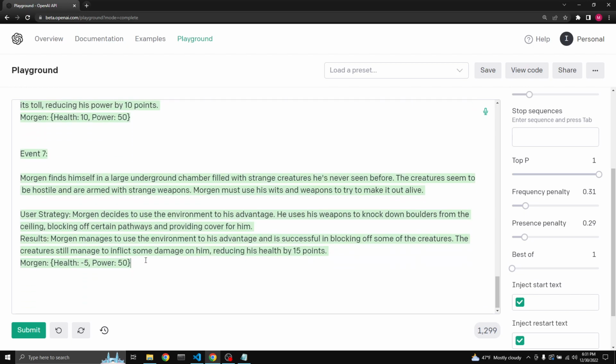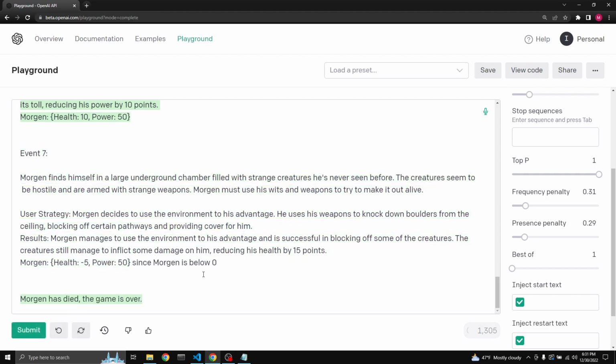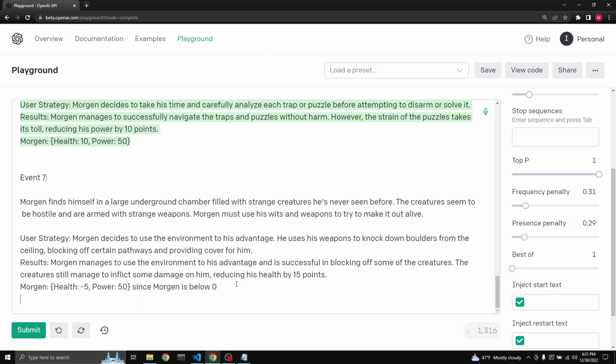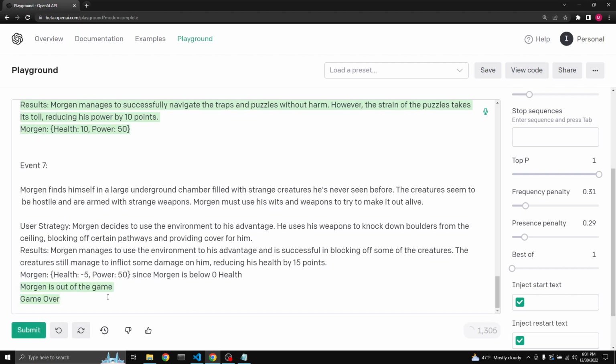So in this case, since Morgan is below 0 health, what will it do? Morgan's out of the game, game over. All right, something like this.